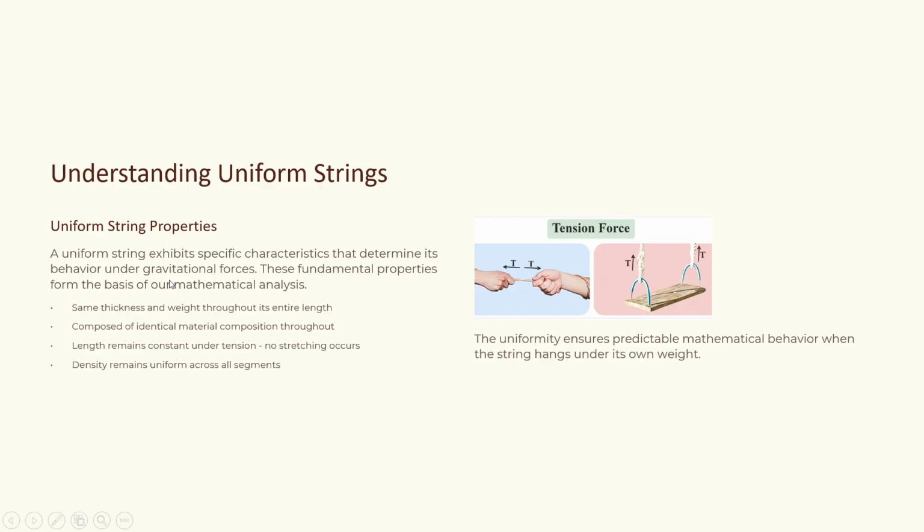So we have seen the properties of uniform strings. It has 4 properties: same thickness and weight, composed of identical material, same length under tension, and its density remains constant. So this is the property of uniform strings. Now we have understood the first part of the video. What is uniform string and its properties?